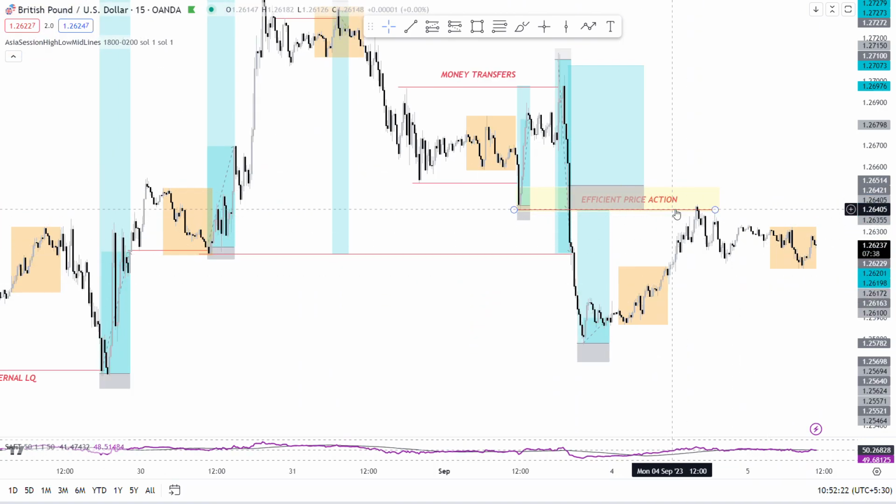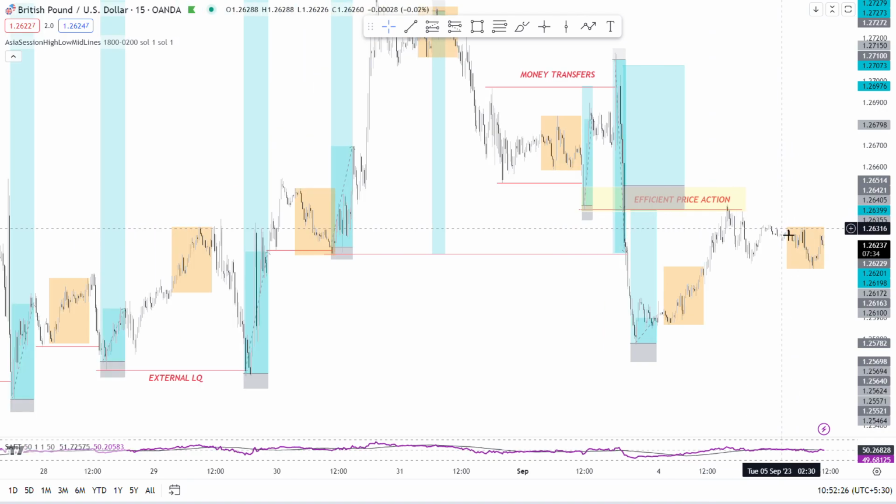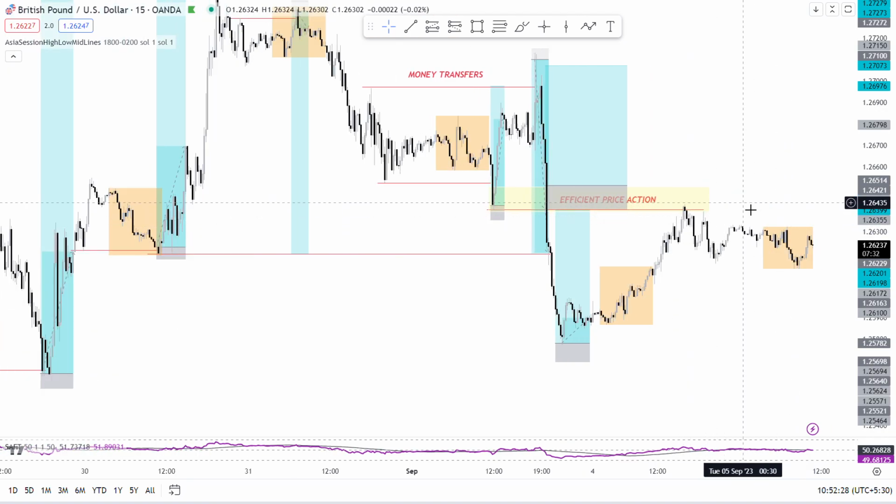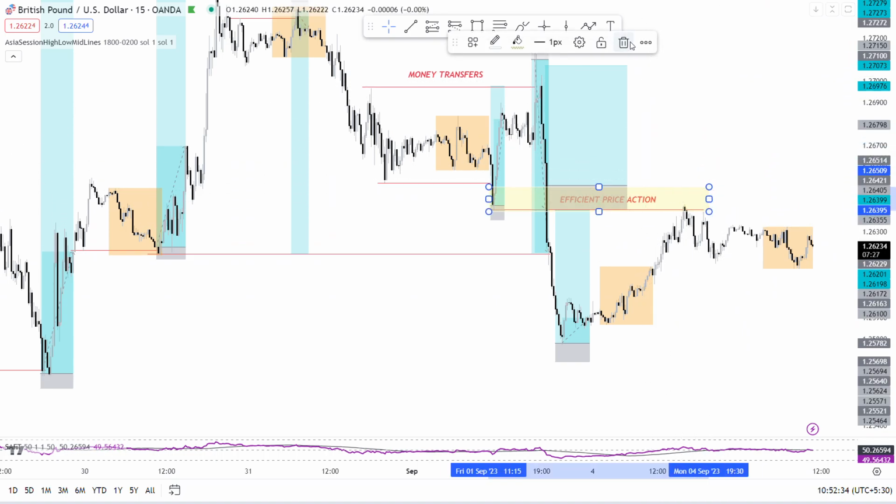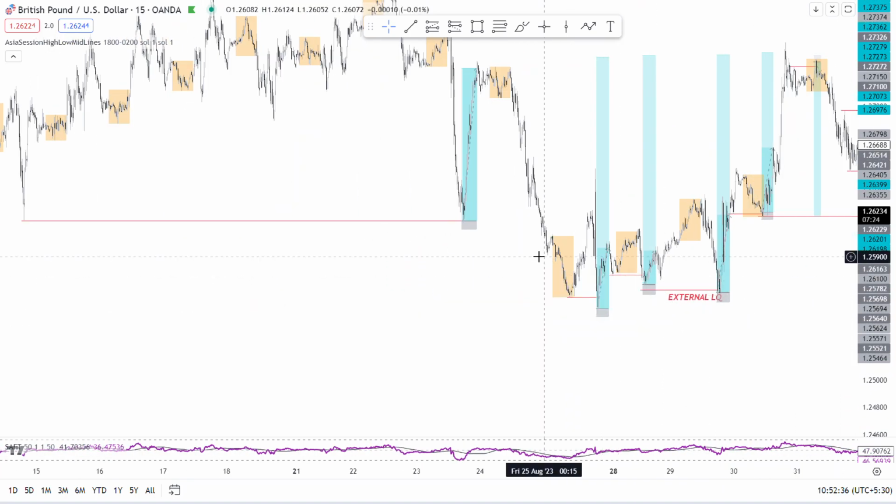Now the inefficient price action becomes efficient price action. So there is no point for the price to mitigate this again. It can go down. This is how the market will work. So let's come into the video.